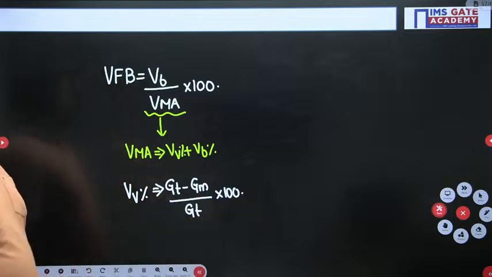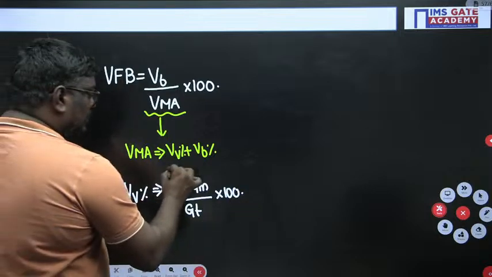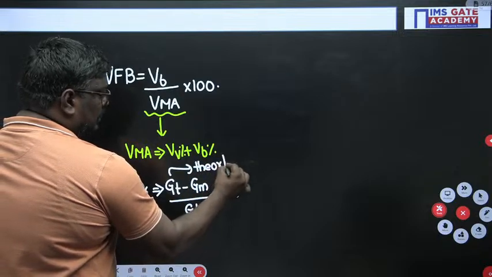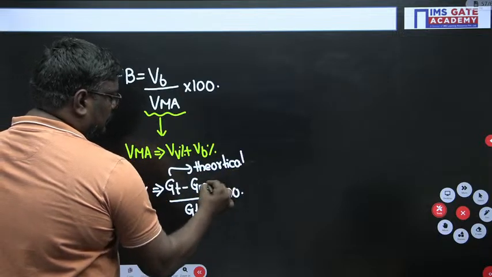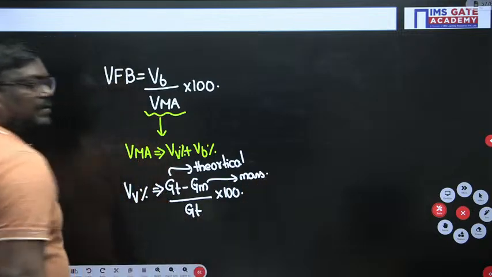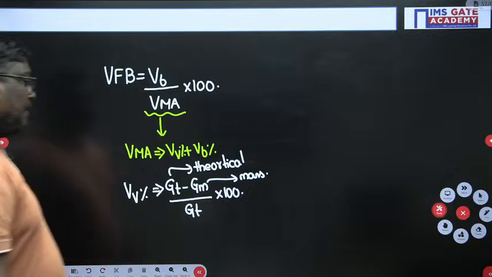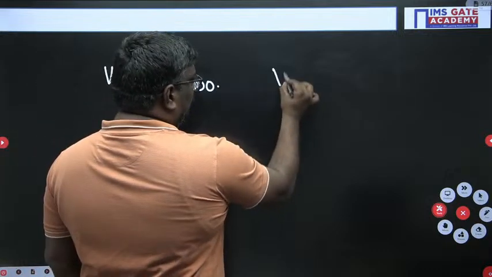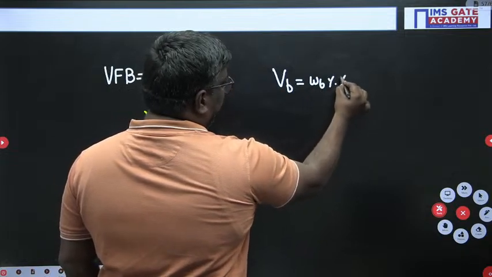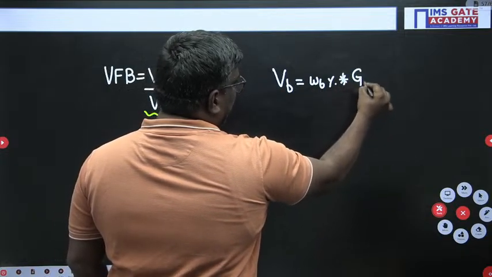What is GT? Theoretical specific gravity. What is GM? Mass specific gravity. Agree? Similarly, if you talk about VB, it is WB percentile into GM by GB.